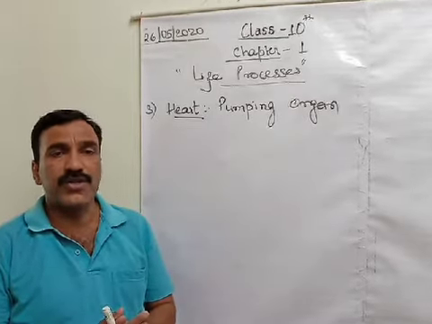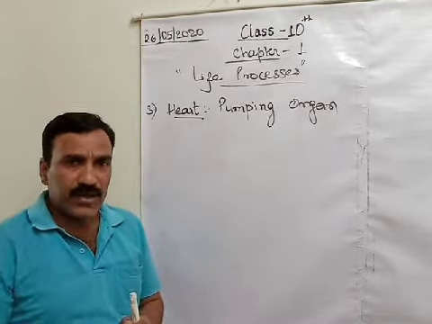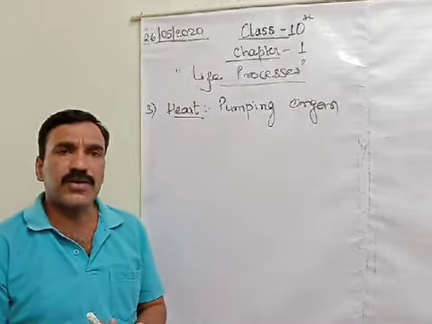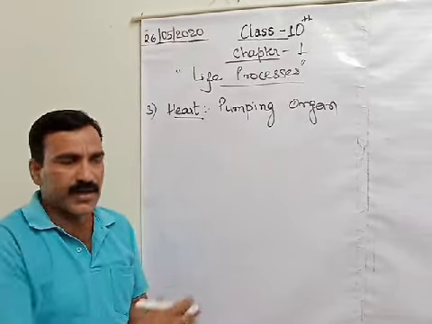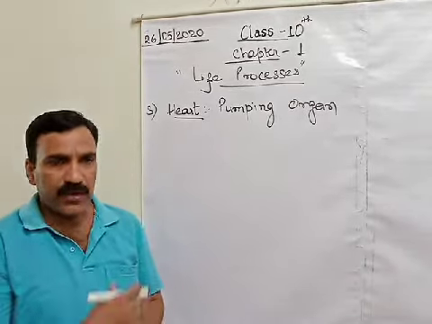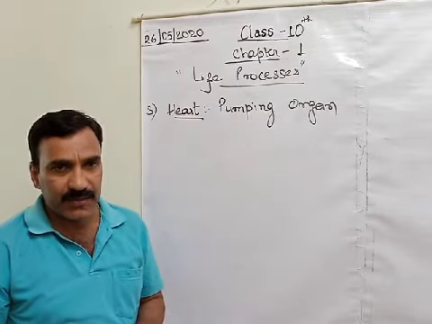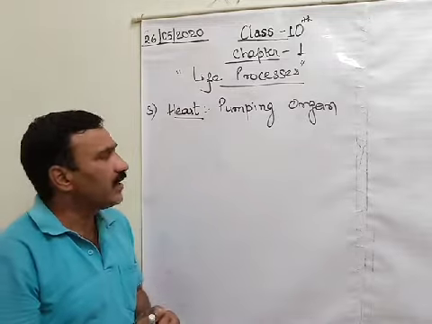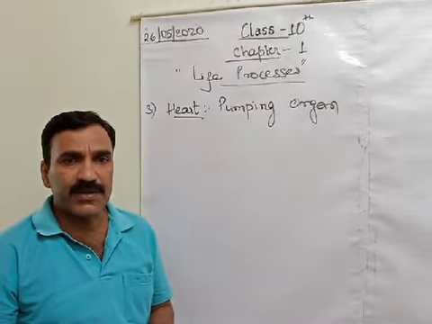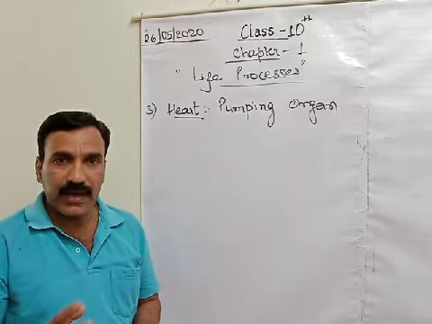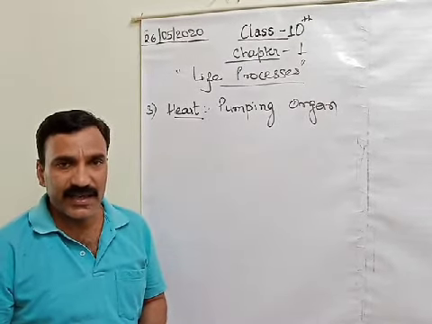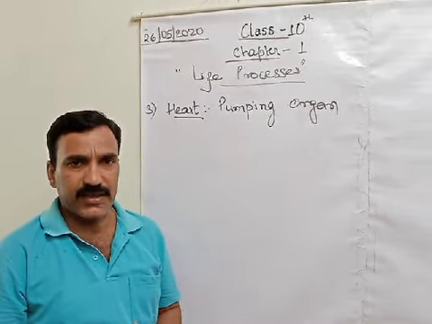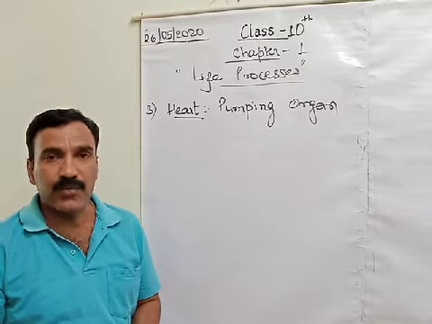The human heart is four-chambered, and the blood runs twice in the human heart. So the human circulatory system is also called the double circulatory system. That we will discuss when we go through the topics, then you will understand it better, but let me introduce it primarily. Moreover, this heart is made up of a special type of muscle called cardiac muscle. And about the speciality of cardiac muscle, you have learned in the previous class last year, so no need to explain it more, it will take more time.